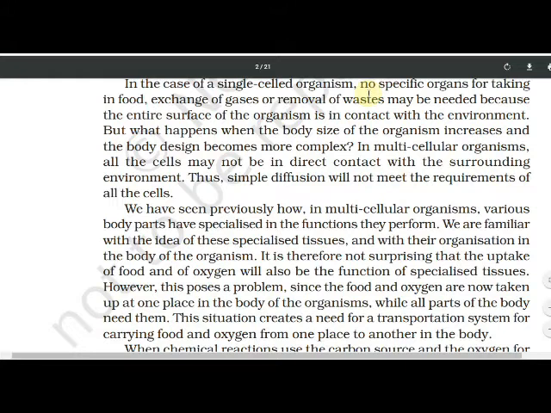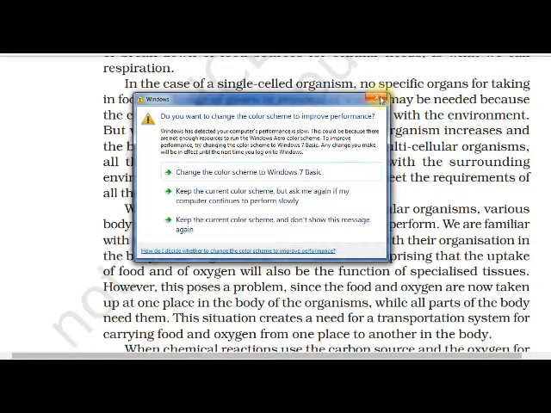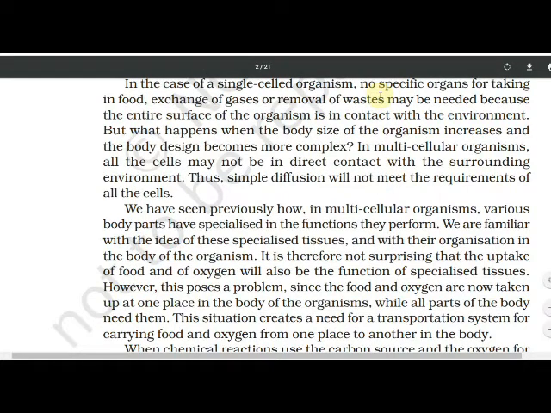We are familiar with the idea of those specialized tissues and with their organization in the body of the organism. It is therefore not surprising that the uptake of food and of oxygen will also be the function of specialized tissues. However, this poses a problem. Since the food and the oxygen are now taken up at one place in the body of the organism, while all parts of the body need them, yes or no? Through nostrils we take in oxygen, and this oxygen is carried to each and every part of the body.